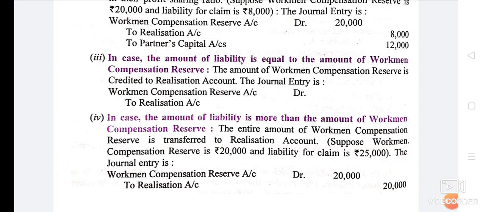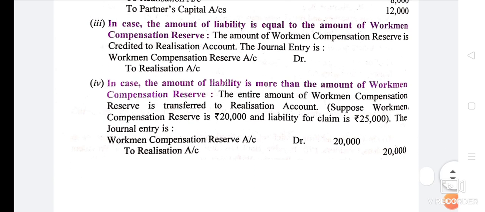Now the third case. In this case, the amount of liability is equal to the amount of workmen compensation reserve. Here, all the workmen compensation reserve will be transferred to realization account, and the entry will be workmen compensation reserve account debit to realization account. And then we will pay the compensation. For payment of compensation, the entry will be realization account debit to bank account. Narration will be being the payment of liability of workmen compensation, or being the liability of workmen compensation paid. Okay, this will be the third case.